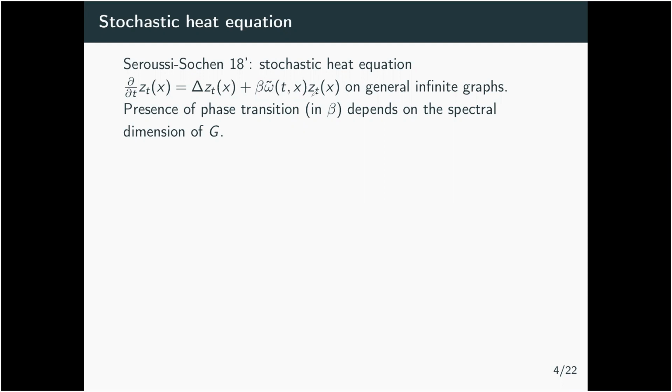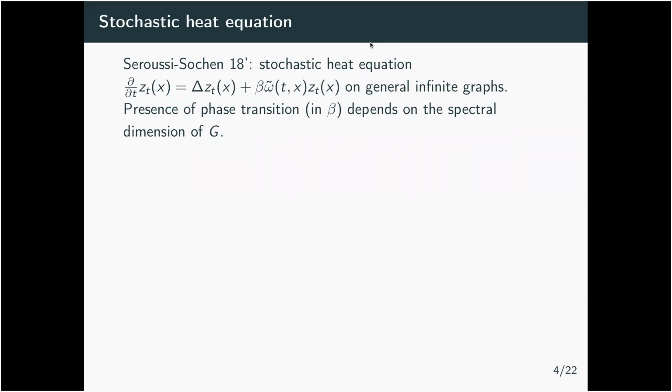So here they look at continuous time. You think about it as a white noise in time and IID in space, times the solution dt. So it's called a stochastic equation with multiplicative noise, because you multiply the noise by the solution.